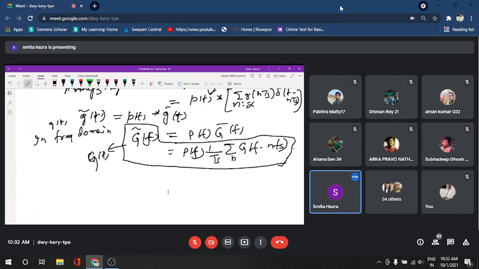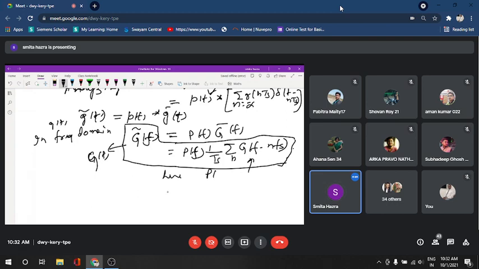Equalizer means equalizing the losses, or equalizing the gain, and nullifying the losses. That means it will compensate the gain factor and nullify all the undesired ones. Okay, so let me complete here.